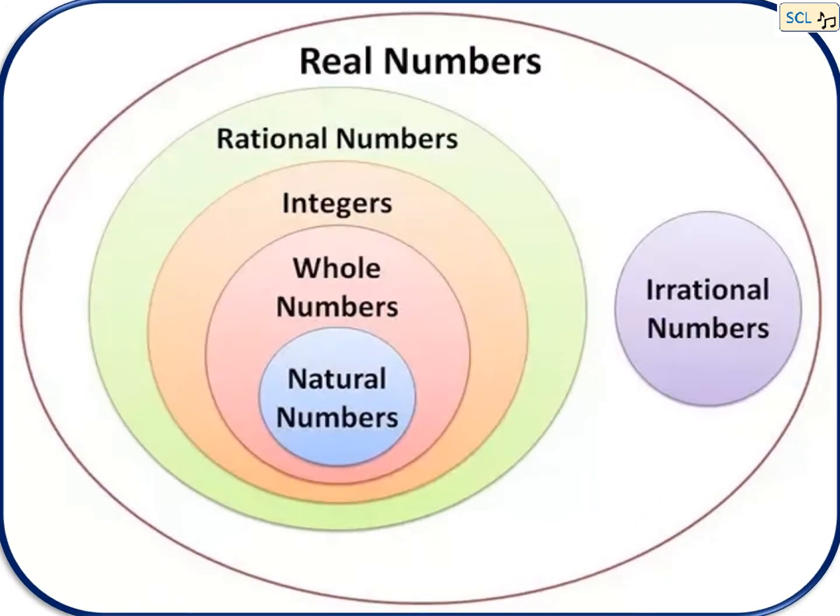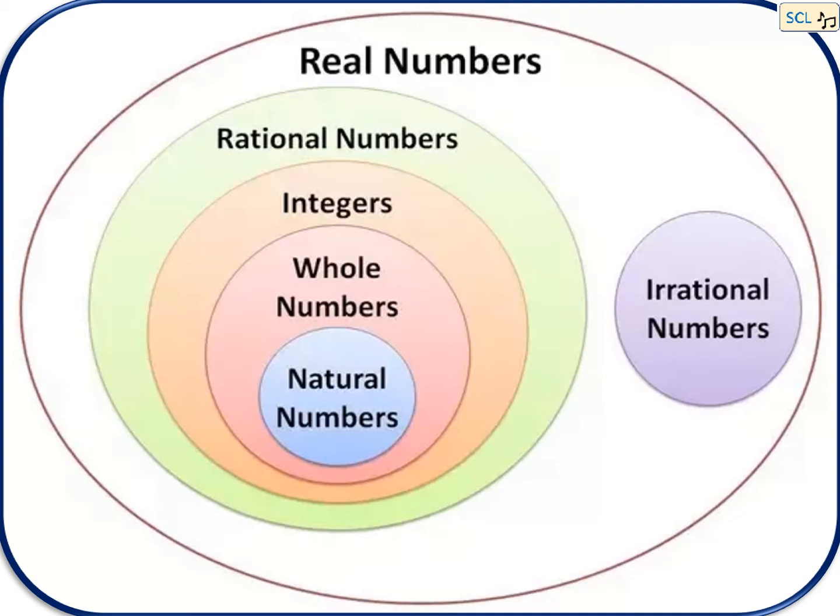In a pictorial form, we can show all these numbers as all natural numbers plus 0 form whole numbers. Whole numbers plus negative numbers form integers. Integers plus fractions and decimals form rational numbers.